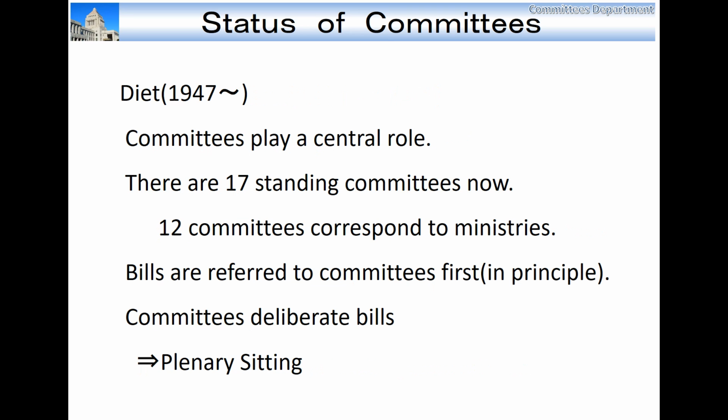On the contrary, in the present Diet after the Second World War, the committees are the heart of the legislative process. It is said that the GHQ, General Headquarters, introduced the committee system of the United States Congress into the Japanese Diet. We have 17 standing committees now, and 12 committees have the jurisdictions which correspond to the jurisdictions of cabinet ministries.